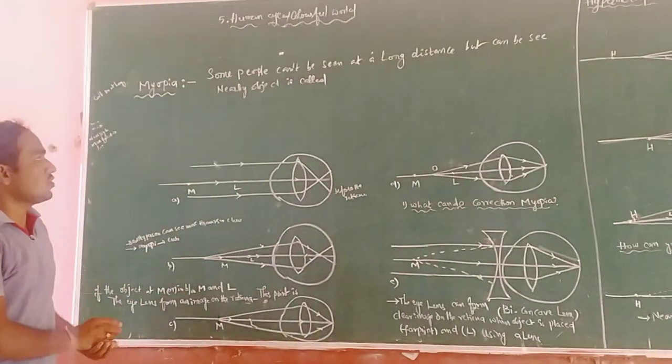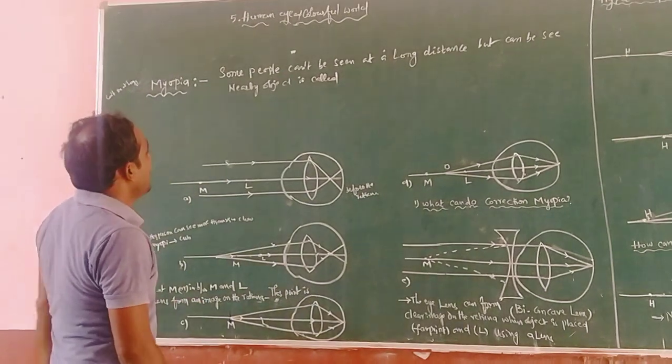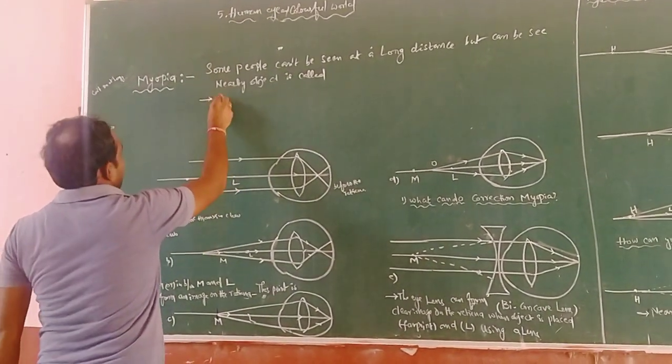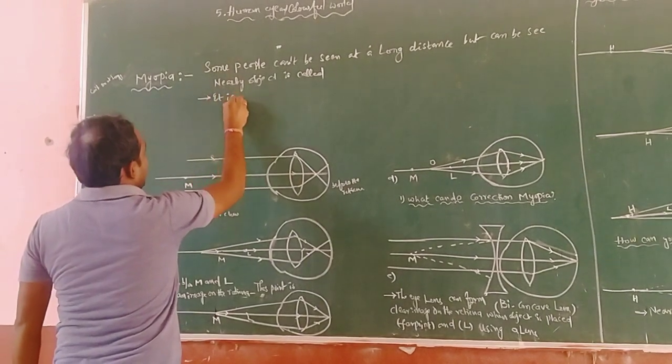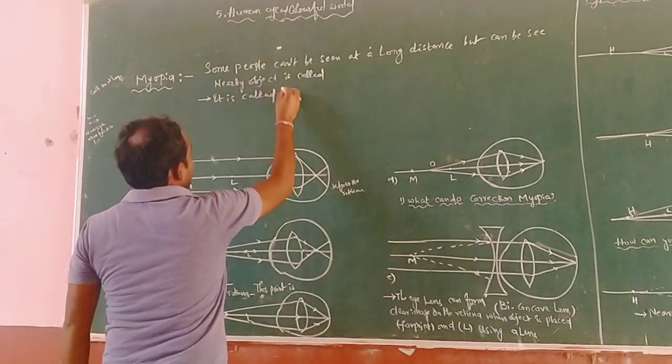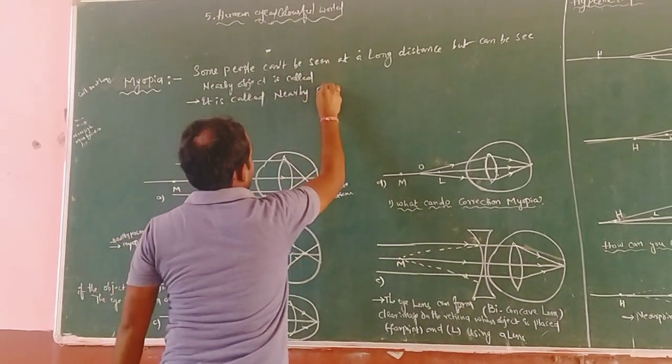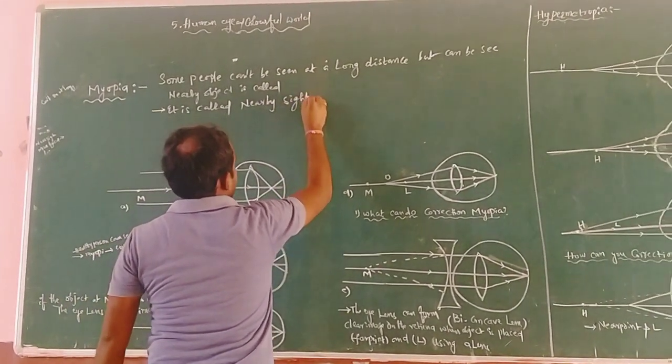Here, this myopia is nothing but nearsightedness. It is called nearby sightedness.